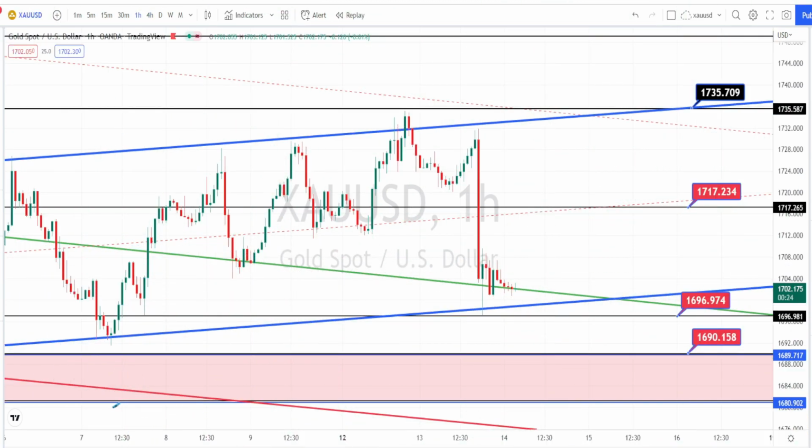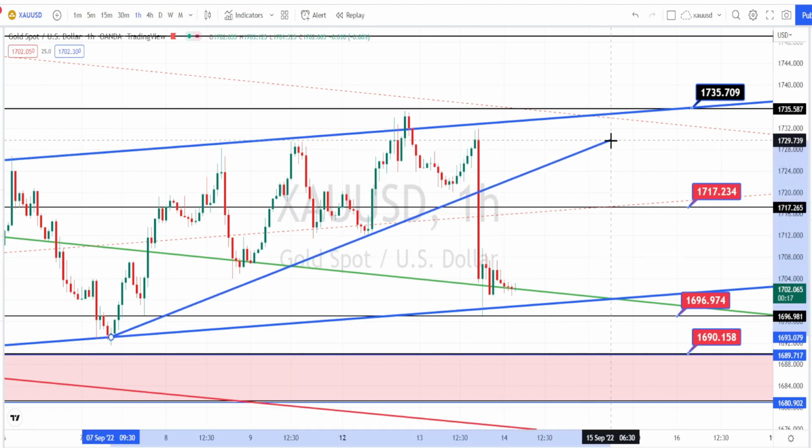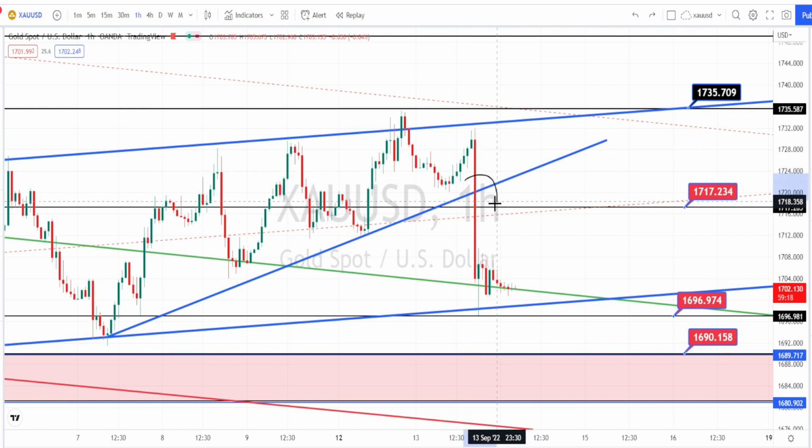I am in hourly time frame now. When we look at the price action, previously we have noticed the price action to trend on the bullish side. Due to yesterday's high volatile news, we have noticed the price action to break this support line and to take support on the daily time frame bearish channel pattern support line.